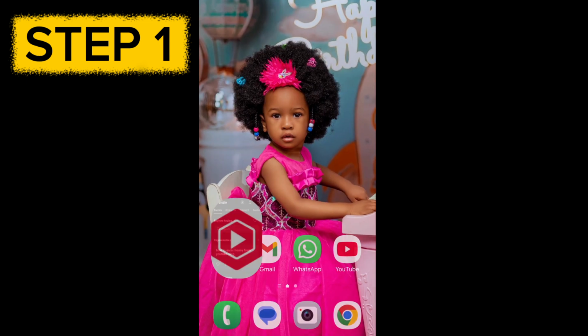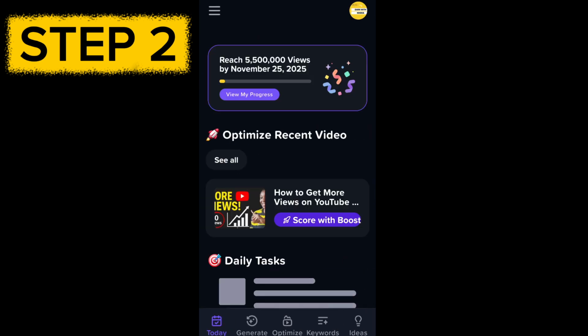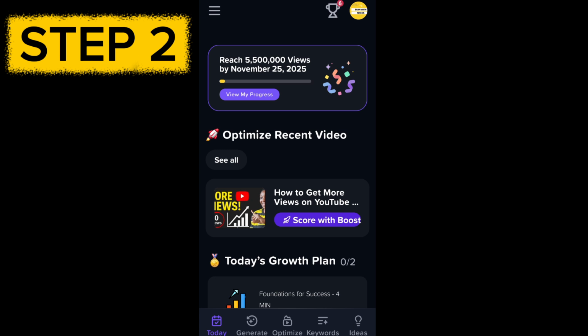So let me now close this and go to vidIQ. There's something I want to show you here in vidIQ for step 2. You guys should just pay attention, so you understand where I'm going in the end. If you don't know how to set up vidIQ, I think I made a video about it. I'm going to be leaving the link to that video in the description so you can see how to set up vidIQ. And for those of us that already have vidIQ, just go ahead and do this.